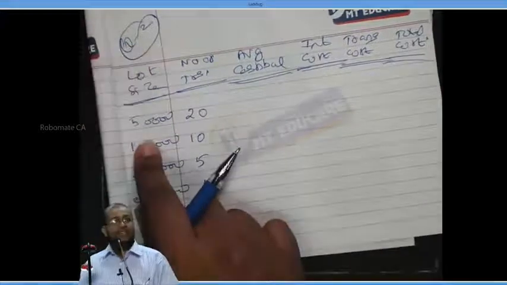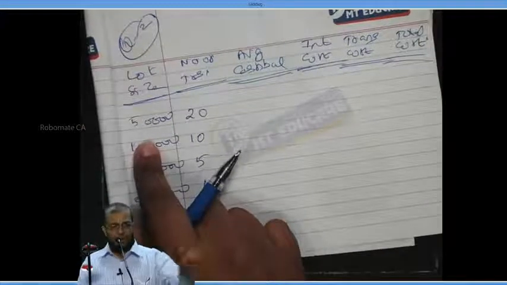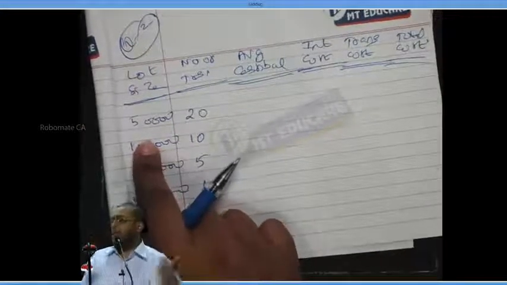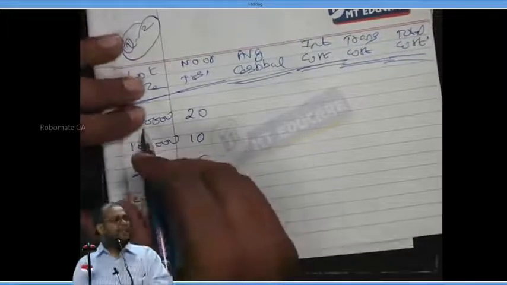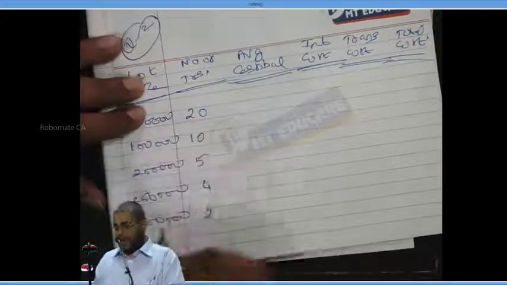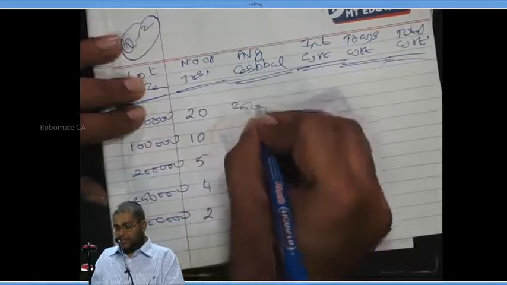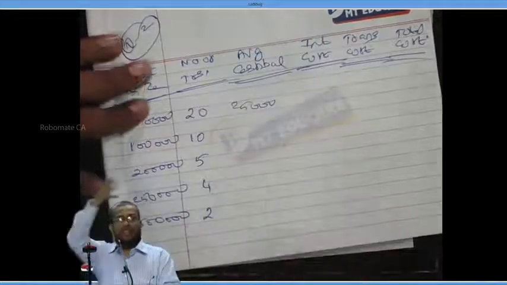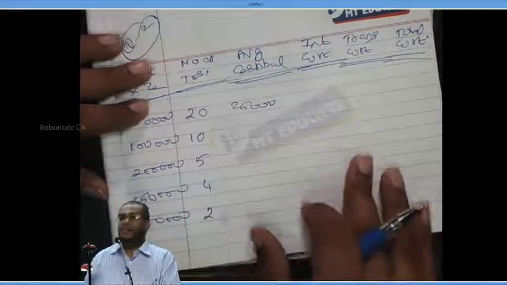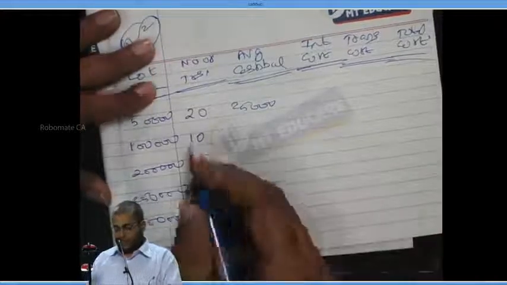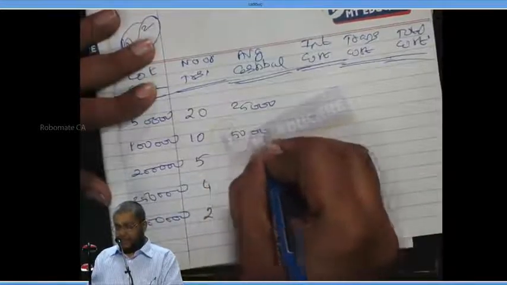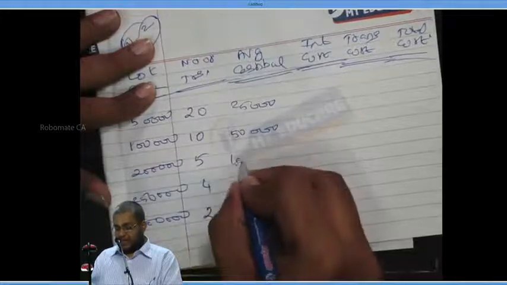Average cash balance. Every time I sell 50,000, use it, it becomes 0. Again I sell 50,000. On an average, how much am I keeping here? 25,000. Average balance is 25,000. Next, average balance 50,000. Average balance 1 lakh.